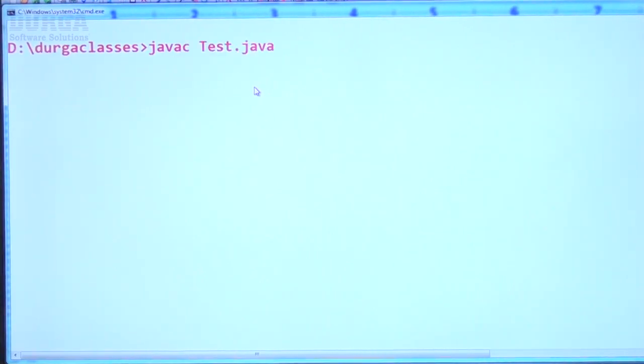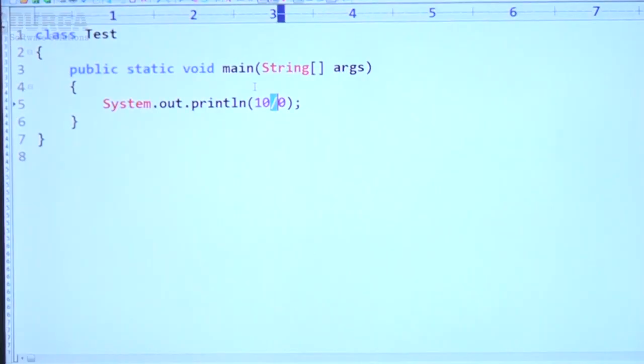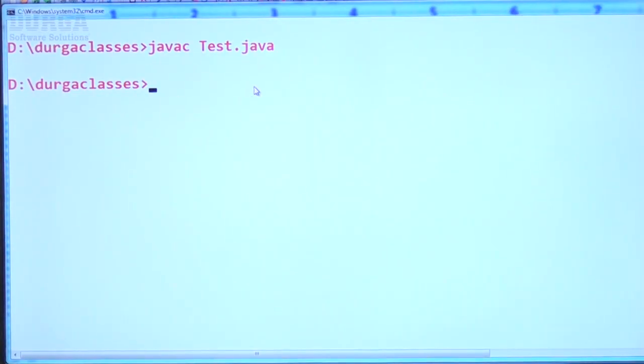Compiler, can you please compile my code? javac Test.java. Happily the code compiles fine, no problem at all.